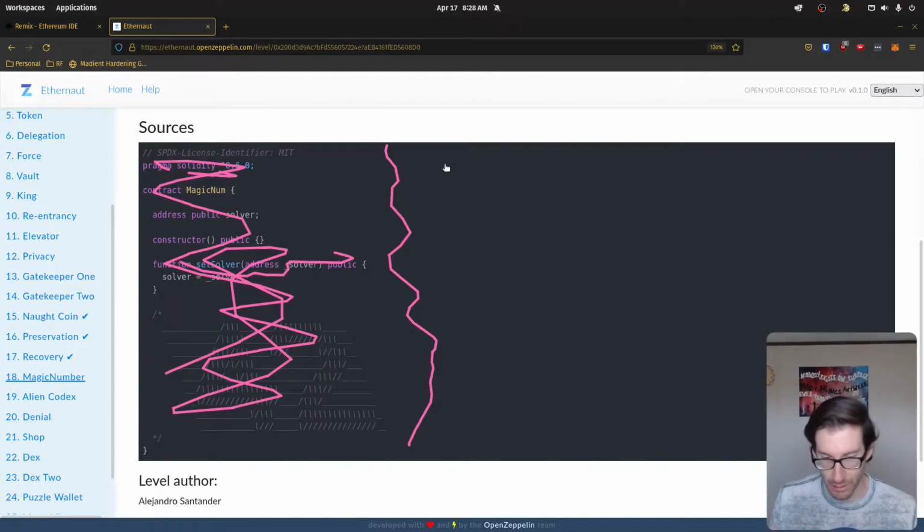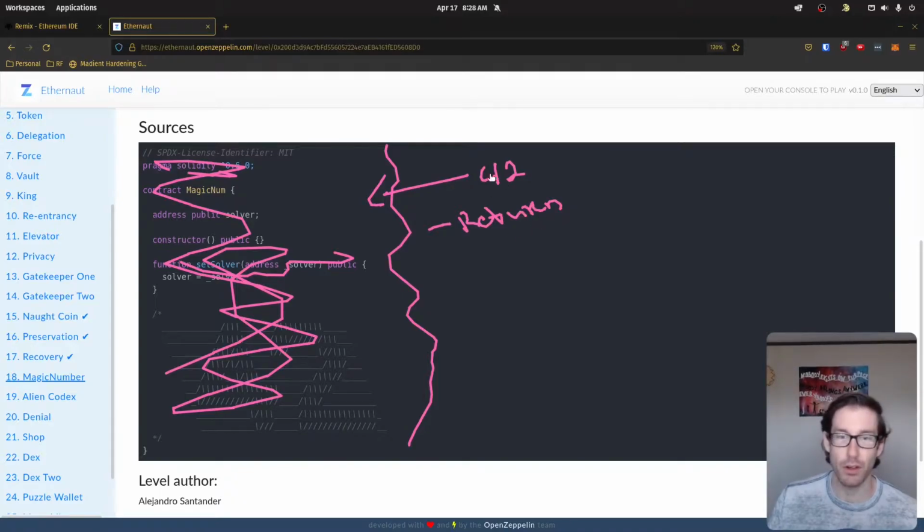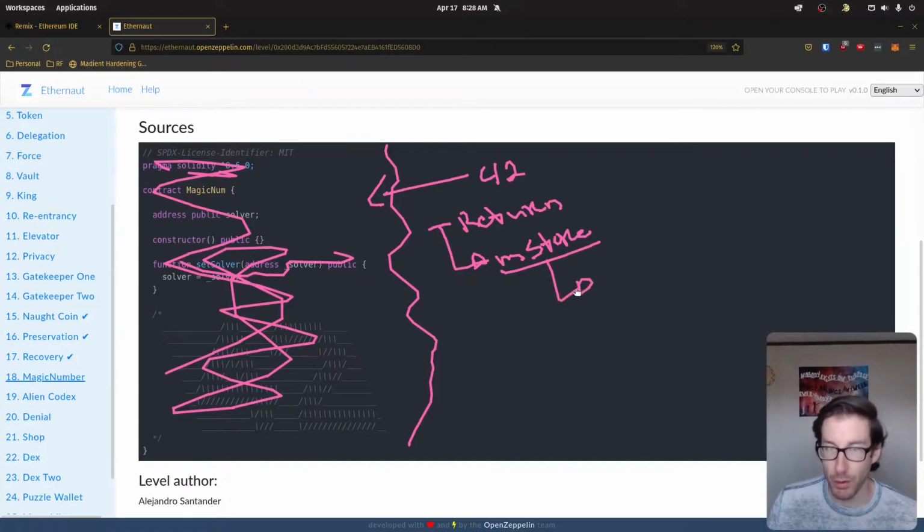Well, when thinking about it and reading through the solutions, really all you want to do is work backwards. So our goal here in the contract is to provide 42 back to this target here. Well, to provide 42 back to anything, we're going to have to at least use a return opcode so we can return this value back to the contract once our address is called. That's one thing. Well, if we have to use the return, we know there are steps inside of this that need to happen. One of which is to store this information in memory so it can be returned and retrieved. So in this step, there's going to be more stuff that needs to happen.